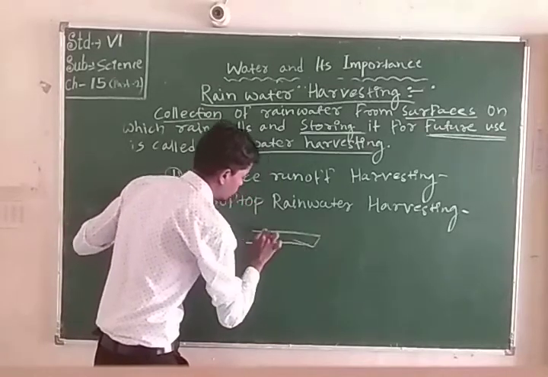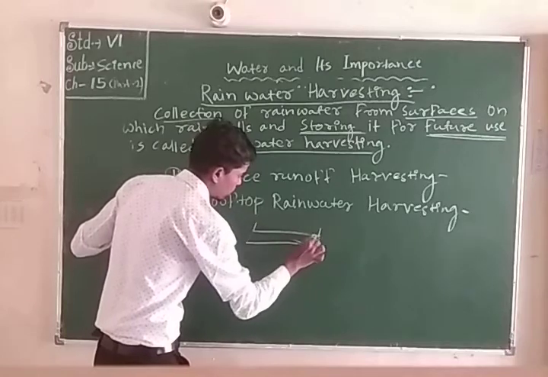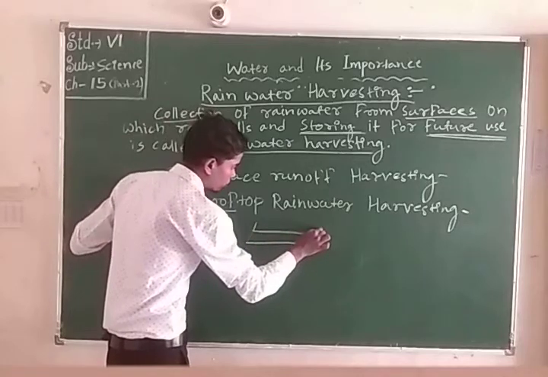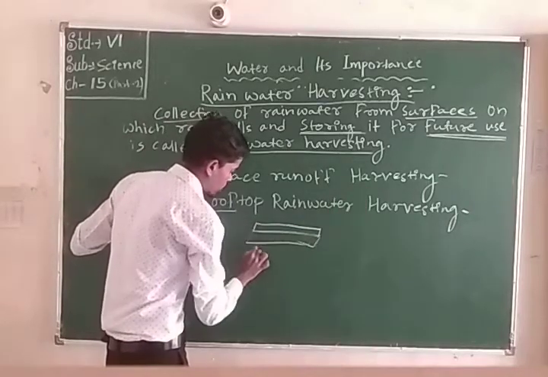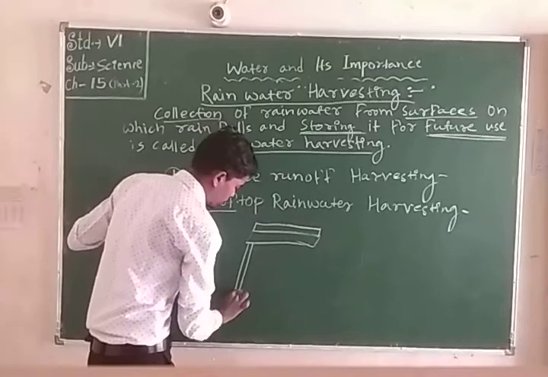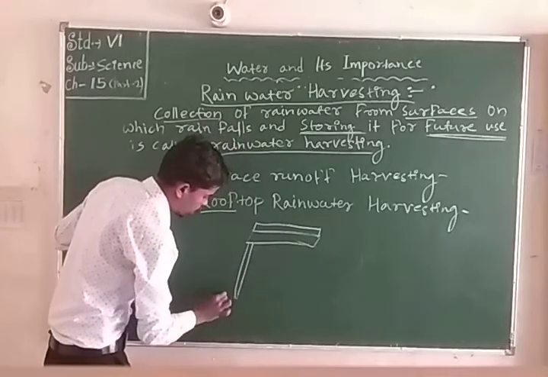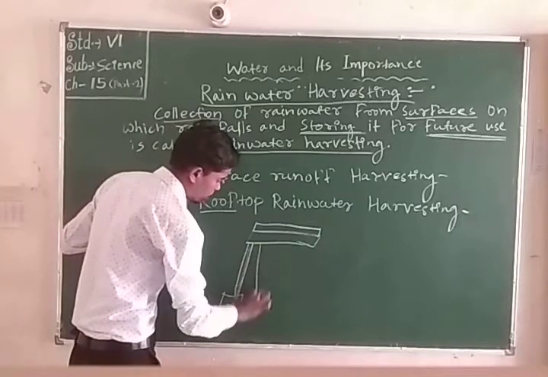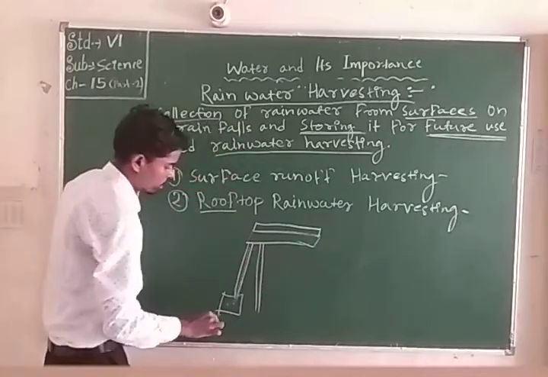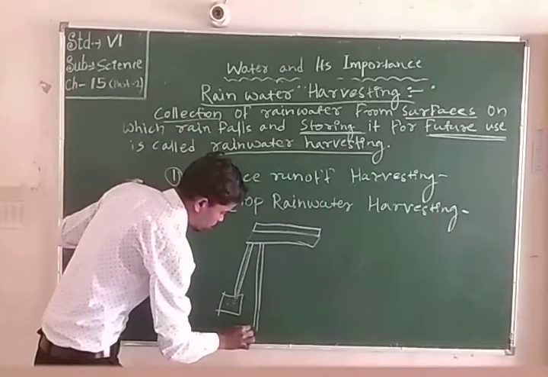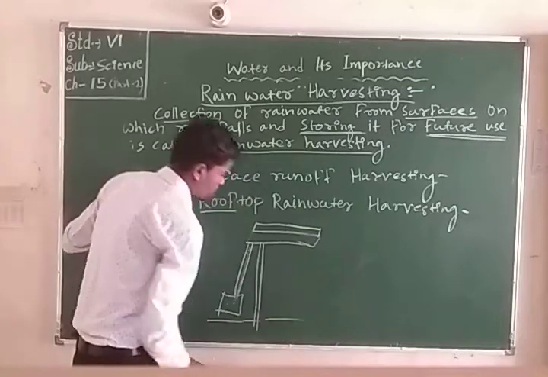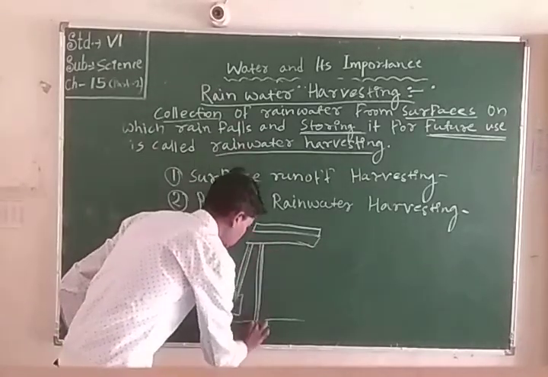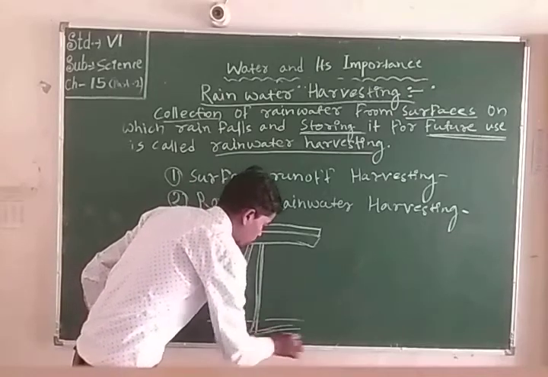Okay, students, we collect the rainwater on the surface of the roof. To that roof surface we join a pipe, and we collect the rainwater in another tank. We also put a pipe to ground level. So when the rainwater falls on the roof, it comes to ground level, and the groundwater level will increase.